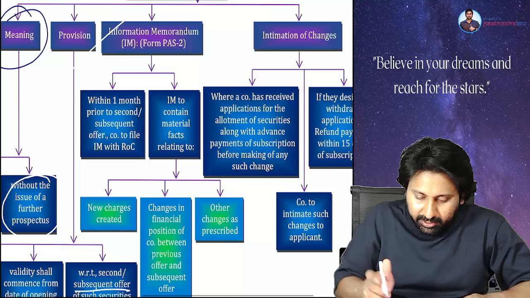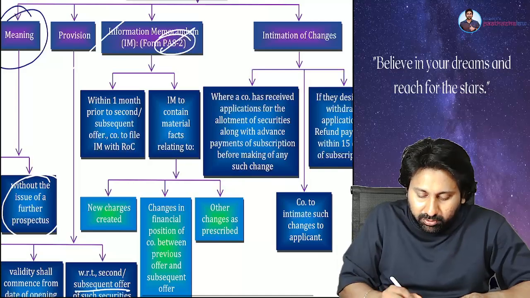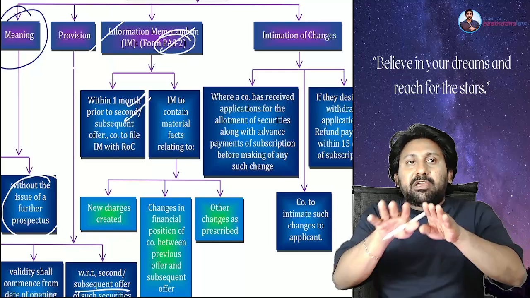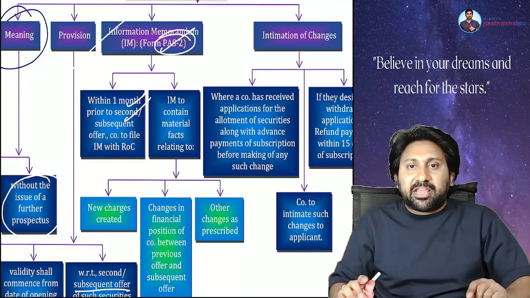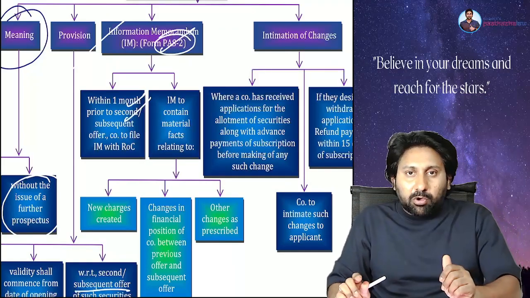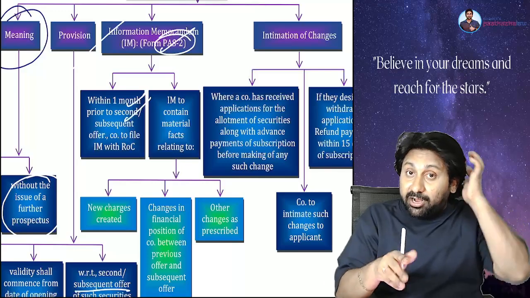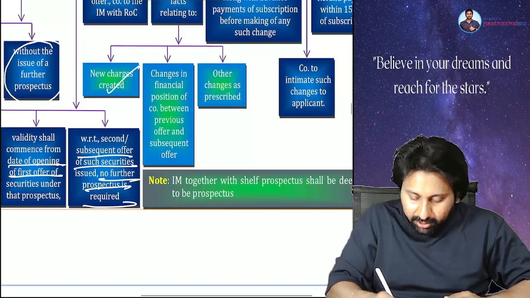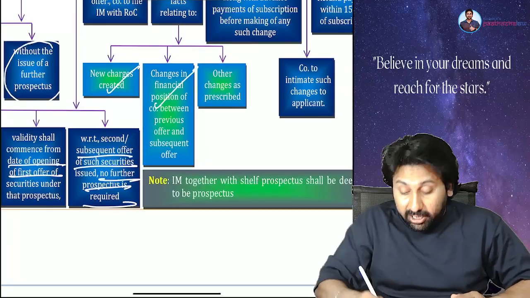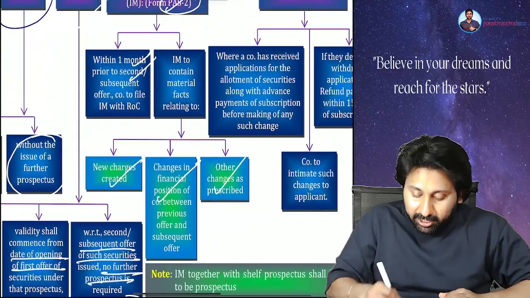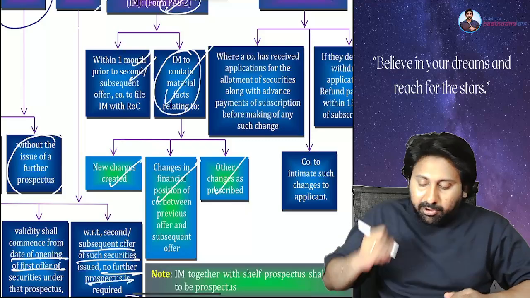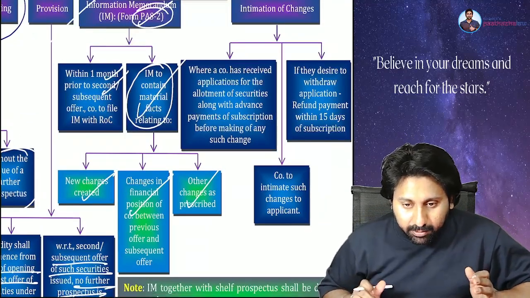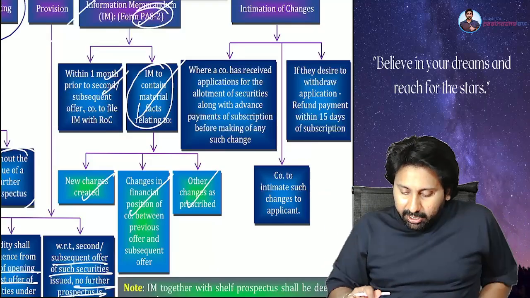Next one. Information memorandum, PAS-2. Within 1 month prior to the subsequent offer. For example, we wanted to make 6 public offers in a year. First public offer over. After the first public offer, before the second public offer, new charges created. Financial position changes. Any important changes happen, inform in the form of an information memorandum. Understand the point or not? These are some important points.